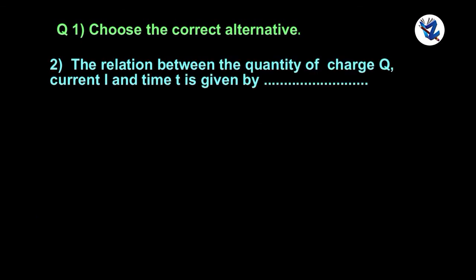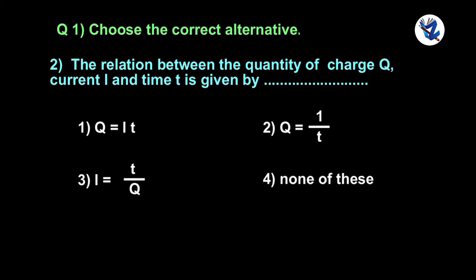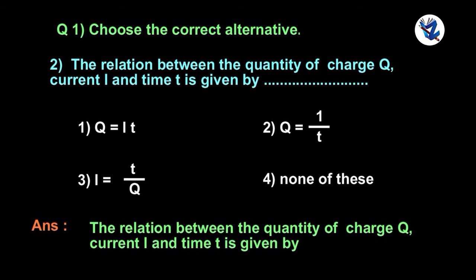The relation between the quantity of charge Q, current I and time t is given by ... Option 1, option 2, option 3, option 4. And the correct statement, the relation between the quantity of charge Q, current I and time t is given by Q is equal to IT.